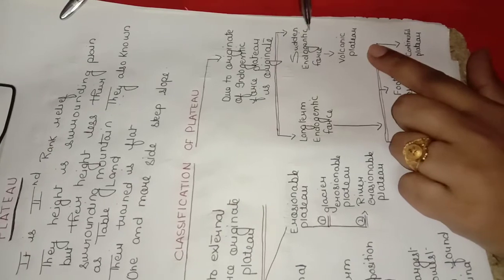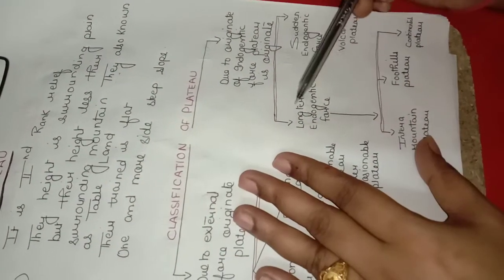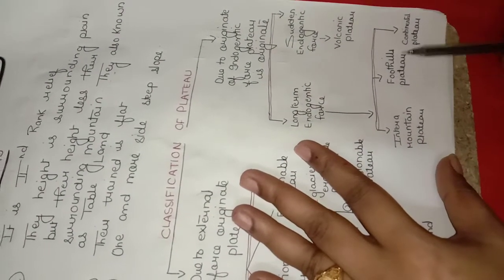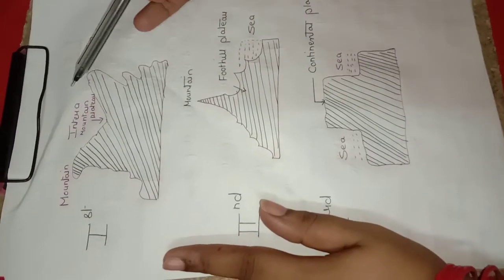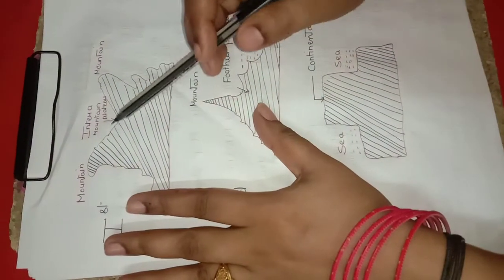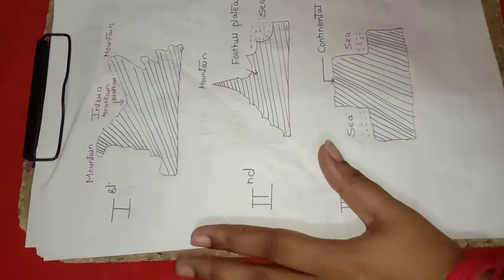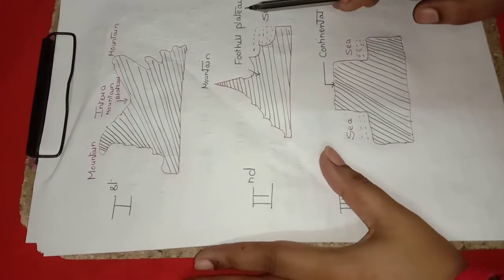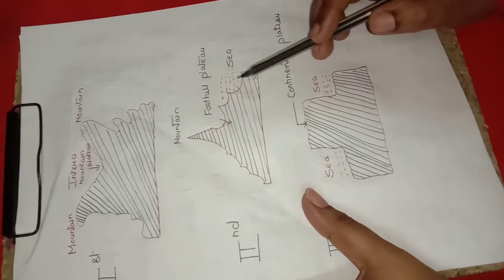For example, in sudden endogenetic forces, the volcanic plateau, or in long-term endogenetic forces, examples are intra-mountain plateau, foothills plateau, continental plateau. Okay friends, see the diagram. It's an intra-mountain plateau. Okay, this one is a plateau, and this one is a mountain, this one is a mountain. Okay, now second diagram. This is the diagram of foothill plateau. Okay, see, this is a foothill plateau and this is a sea.